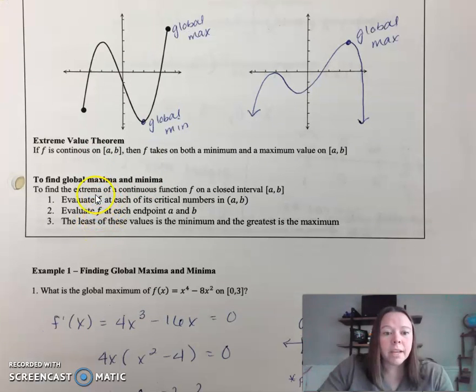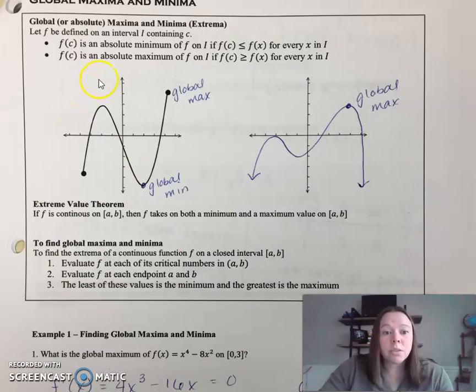Now, to find the extrema of a continuous function on a closed interval, you're going to evaluate each of the critical numbers. You'll notice within that closed interval, you have two contenders. Those happen at the critical numbers, when the slope of the tangent line is 0, or, remember, when the slope of the tangent line is undefined, you might have a cusp or a sharp turn. So you need to figure out, are there any critical numbers within my region? Because those are contenders to be a global max or min. So that's what it's saying here.